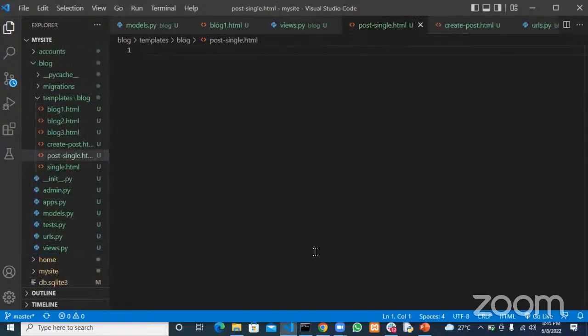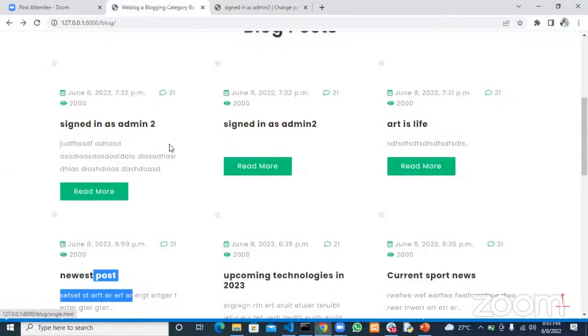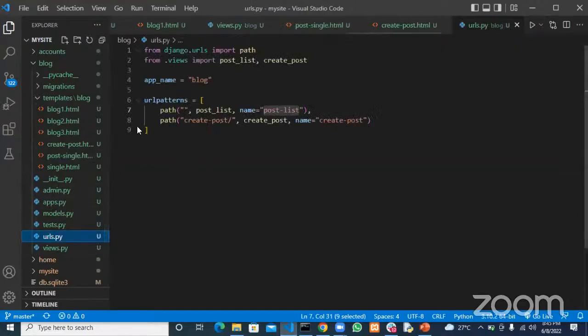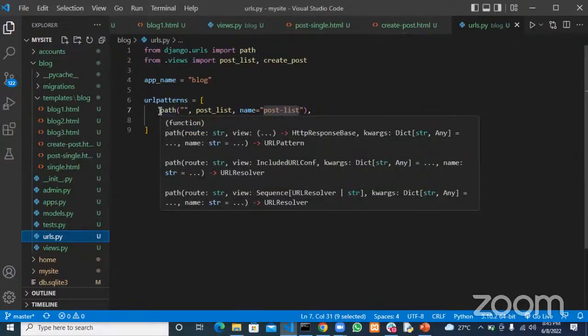All right. So now we want a situation where when a user clicks on read more, it takes the user to the detail of this post. So let me create a URL for that. Let me create a URL for a detailed post.